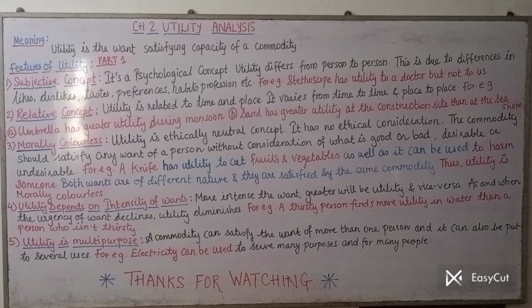See, this point we are considering in two ways. A commodity can satisfy the want of more than one person. This is also the meaning of multi-purpose utility. Whereas the same commodity can also be put to several uses. This way also utility is multi-purpose. For example, electricity can be used to serve many purposes, whereas electricity is used by many people at the same time. This is how we explain multipurpose utility, both the ways we explain. I hope you got it.